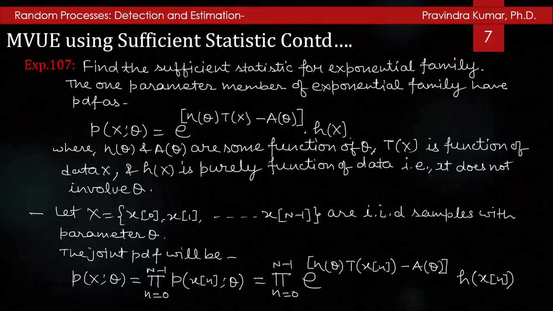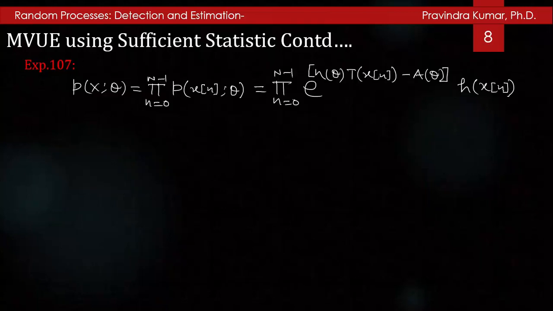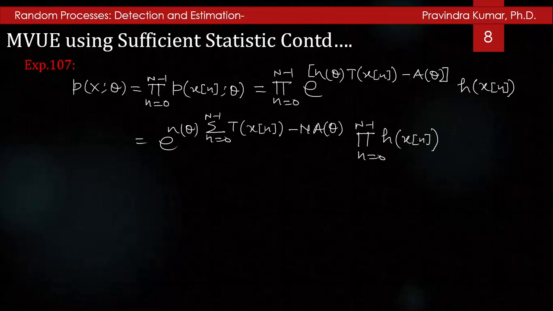Then the joint PDF p(x;θ) will be equal to the product n=0 to N-1 of p(x[n];θ), which is the product of e to the power of η(θ)T(x[n]) minus A(θ) times h(x[n]), and I can write it as e to the power of η(θ) times the summation n=0 to N-1 of T(x[n]) minus N A(θ), times the product n=0 to N-1 of h(x[n]).